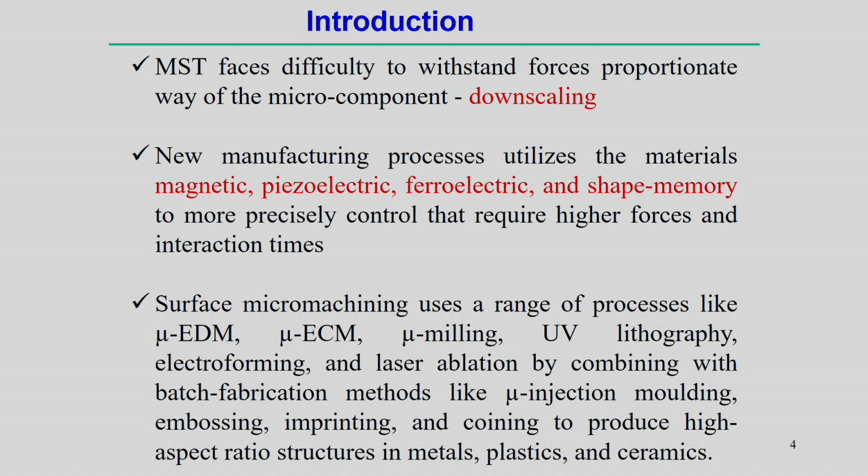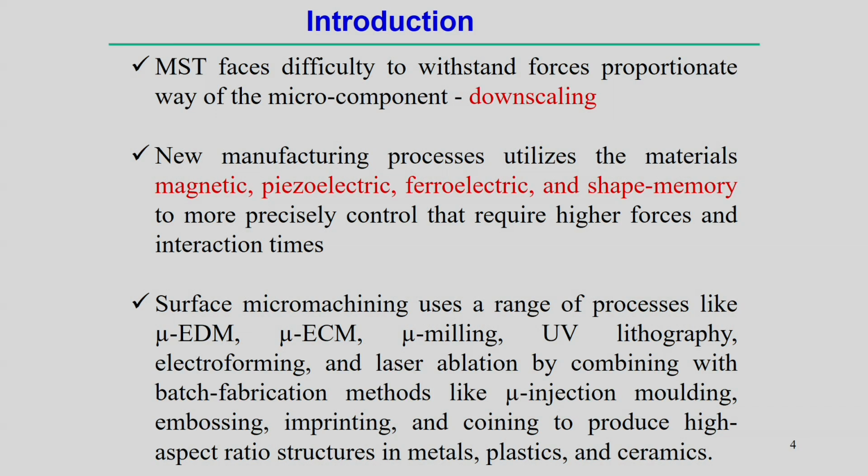So, rather than controlling the force, using magnetic material, piezoelectric material, of course, ferroelectric and shape memory, it is possible to control the force very accurately, and at the same time control all these different kinds of forces with a particular reaction time. That is also important in microsystem technology.